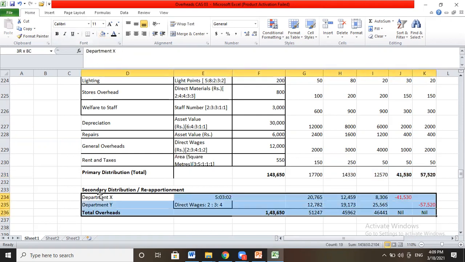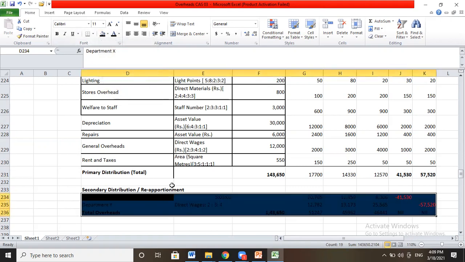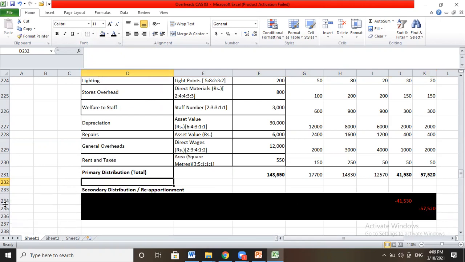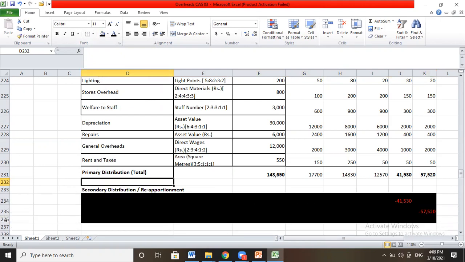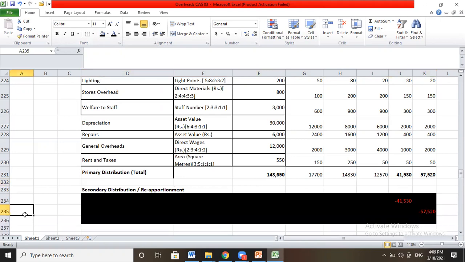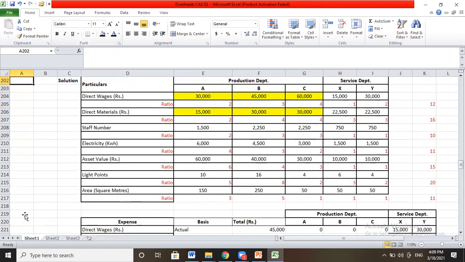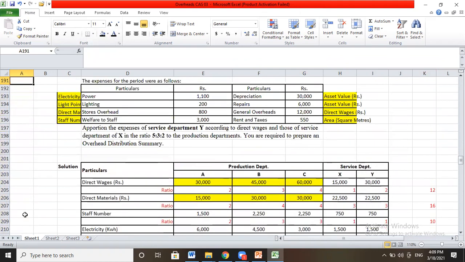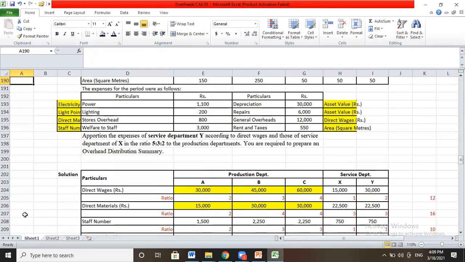After that, we need to understand the concept of secondary distribution, which is also called reapportionment. Reapportionment means what? Here we should understand that after distributing all expenses of production departments as well as service departments, the allocation of overhead for service departments is given separately.